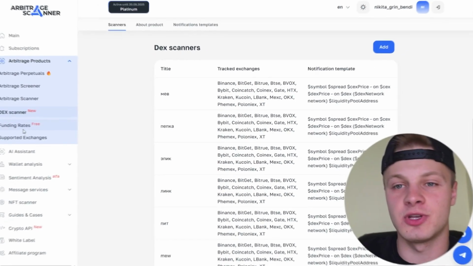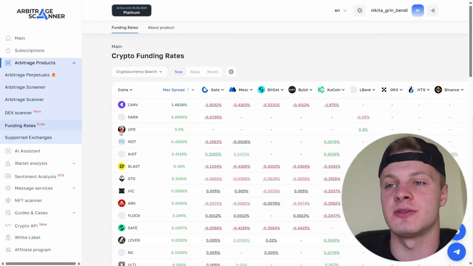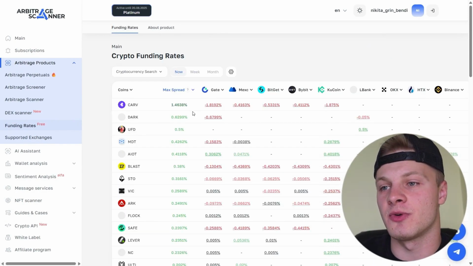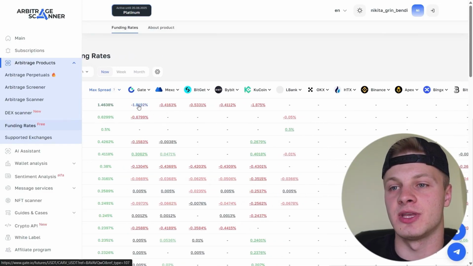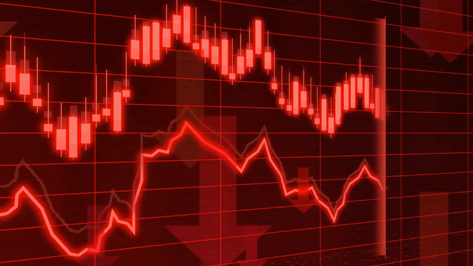There are also funding rates here, so you can farm funding rates. For example, there are options on Carve, on Dark, so we look at where the funding rates are, where they are more negative. For example, on Gate, it's minus 1.81. Here, we go long because the funding rate is negative, which means shorters pay longers. On MEXC, we go short. Yes, we will have to pay the funding rate, but it's not as high as on Gate. We will earn from the difference between the funding rates.